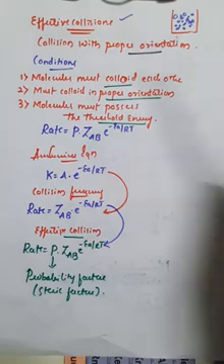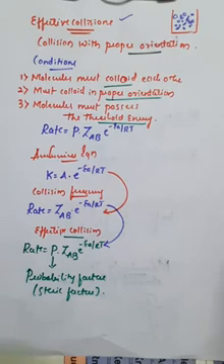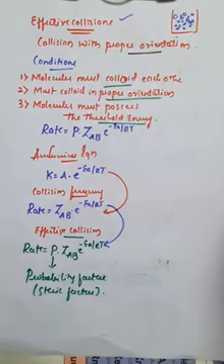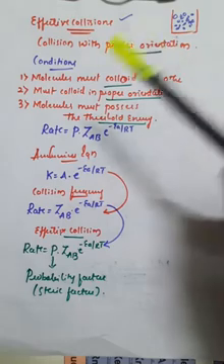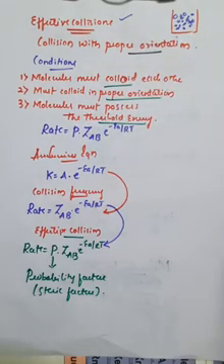So always remember, effective collision is nothing but collision with a proper orientation, which means the direction of the collision must be in a proper or systematic way, and the conditions for that are: the first thing is that molecules must collide with each other. The second one is that they must collide in a proper orientation, which means they need a specific orientation.